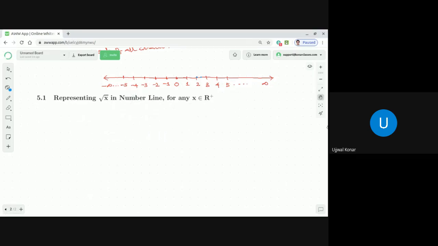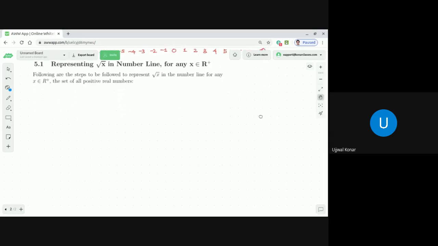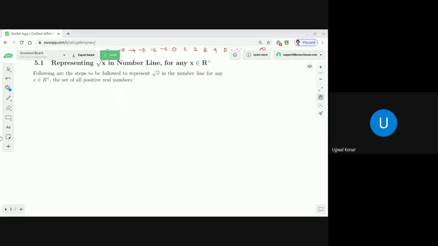Okay. And as I said, R plus is the set of all positive real numbers. Step one: let me first show you step one, then I will explain.